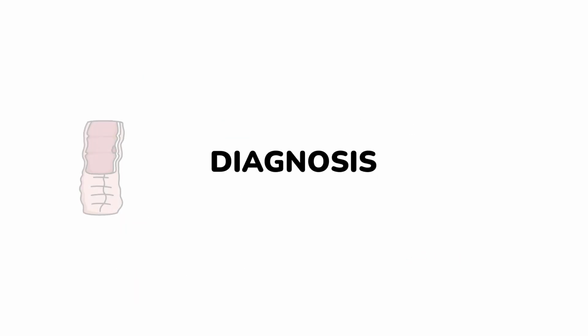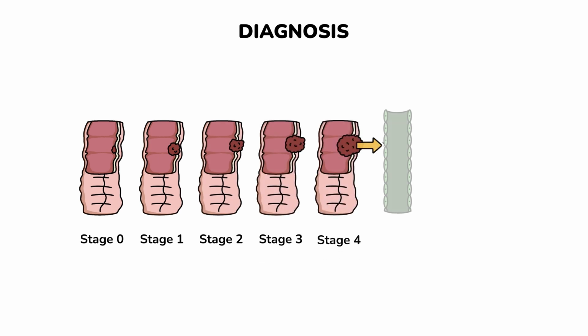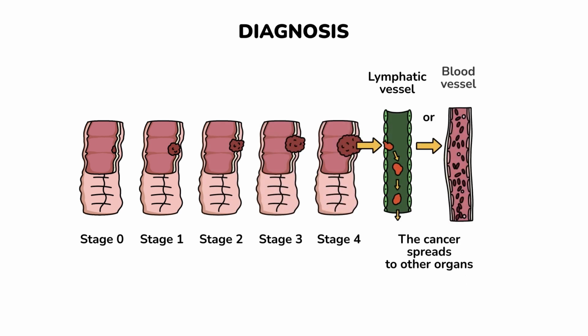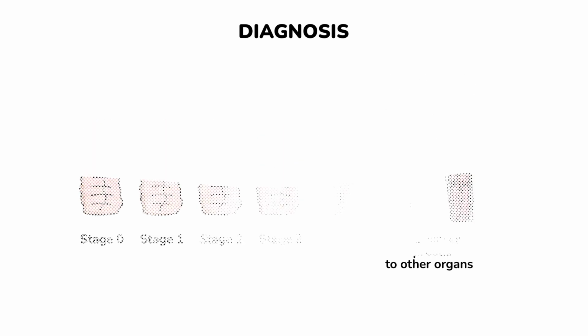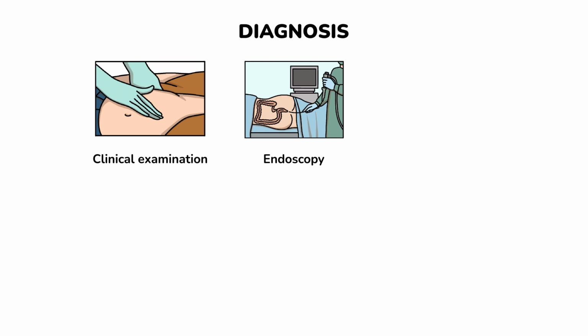Diagnosis. The diagnostic process is crucial for both patients and doctors. It helps determine the stage of the cancer, make treatment choices, and monitor the effectiveness of treatment. Diagnosis includes clinical examination, palpation of the abdomen and rectal examination, endoscopy. Doctor inspects the interior of the bowel for abnormal areas or growths in the inner lining of the intestine.